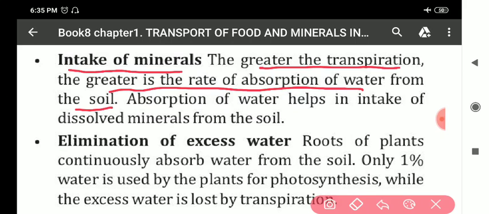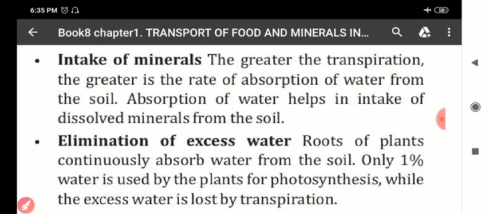Clear all of you? So, when there is greater transpiration, then the absorption of water will also be more, and when more water is absorbed, the dissolved minerals will also be taken in more by the plant. Clear all of you? Now next, the third importance is